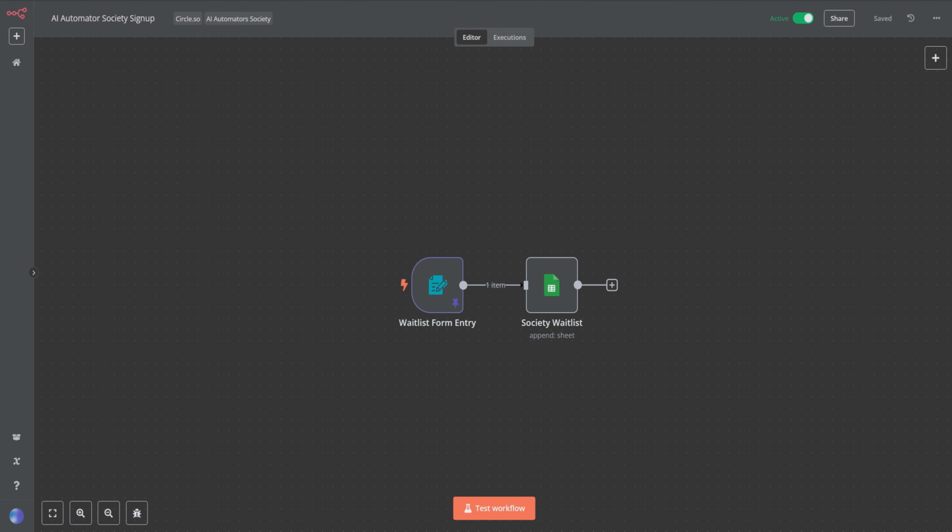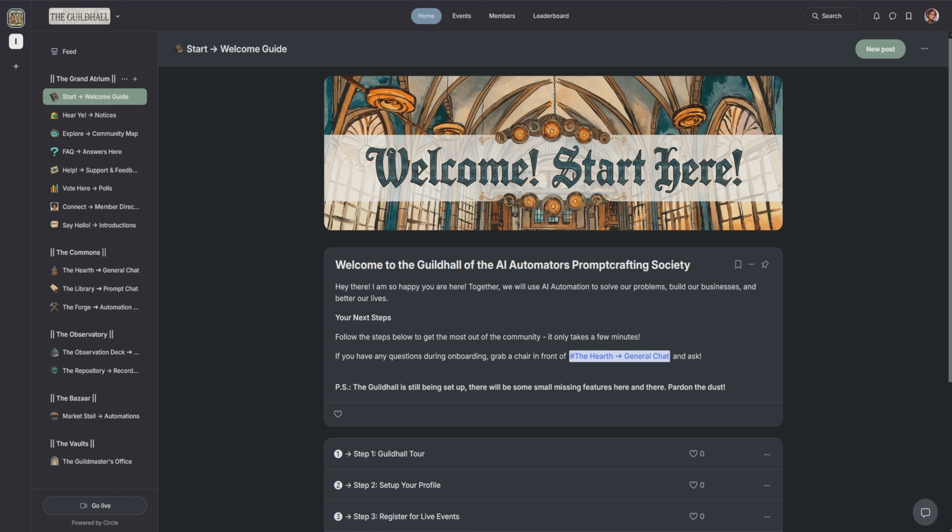And I'm going to show you about the user interface and particularly the nodes, which is each step of a workflow, this workflow here, which takes in names to join a wait list for my community, the AI Automators Prompt Crafting Society, which is opening now. It is a place to gather to learn about AI automation, particularly with n8n, to get access to my AI automations, to join a weekly call where we co-build automations together. It's the best way to learn quickly.